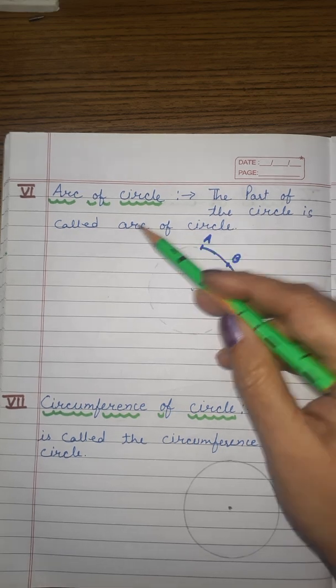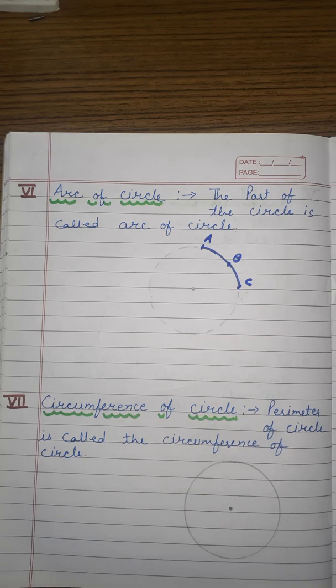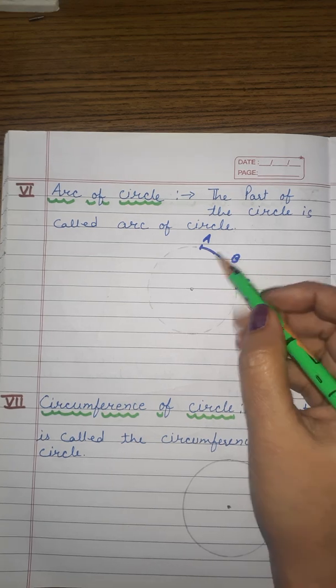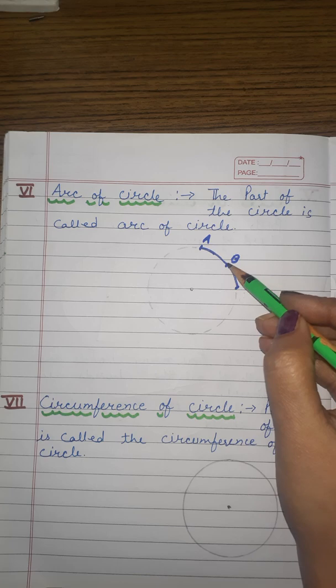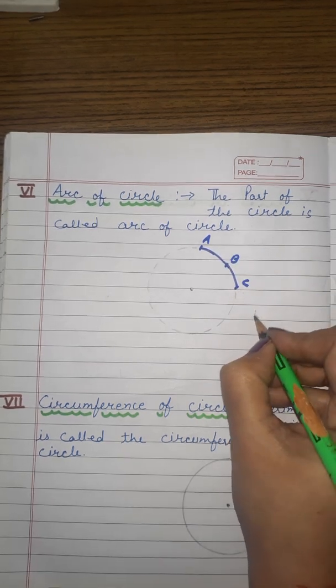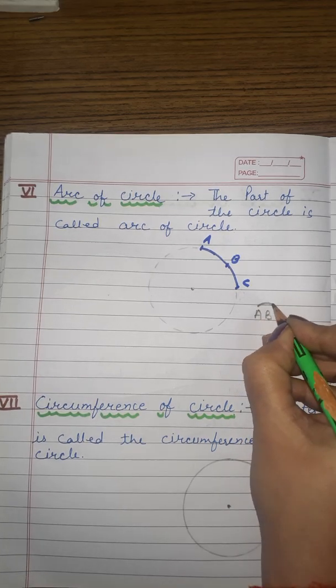Okay, so what is arc of circle? The part of the circle is called the arc of the circle, and while writing the name of the arc, we write it with three letters: the two endpoints of the arc and one point which is lying between these two points. So arc of circle is A, B, C with the symbol of arc.